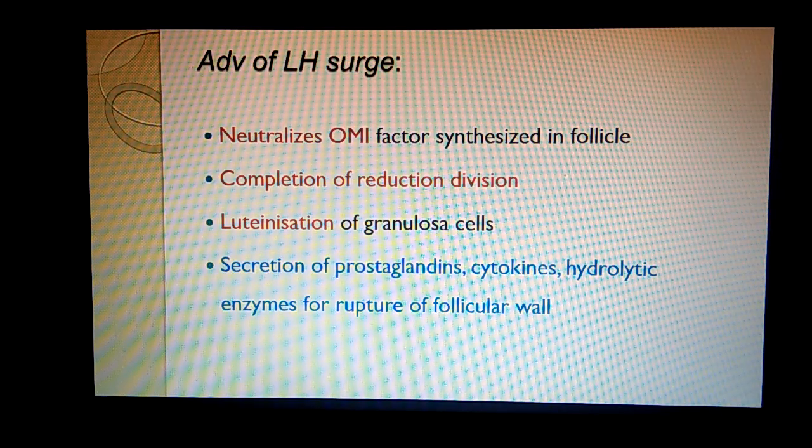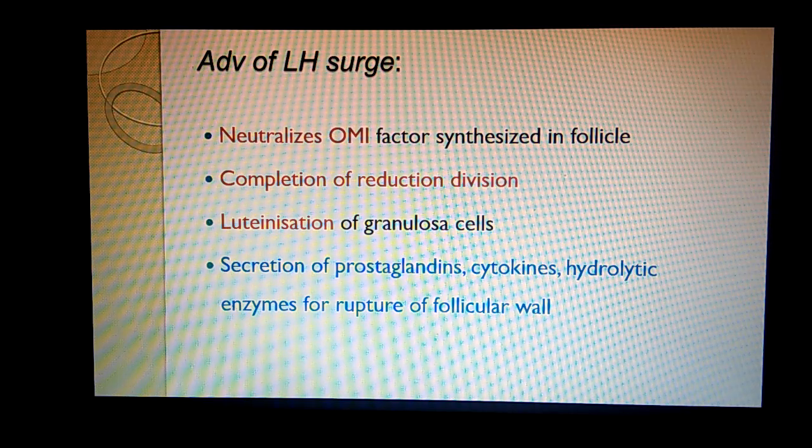And what are the functions of this LH surge? If you remember, the granulosa cells were secreting the oocyte maturation inhibiting factor. Now this LH surge will neutralize this so that the reduction division can be completed, the meiosis can proceed. Then it leads to the luteinization of the granulosa cells. What do we mean by luteinization? Luteinization is nothing but the change in the character of the mural and granulosa cells. The nature of their secretion changes, and this is post-ovulatory. This is known as luteinization.